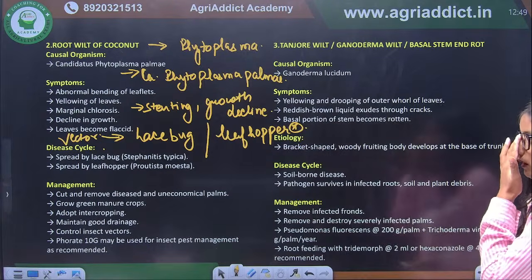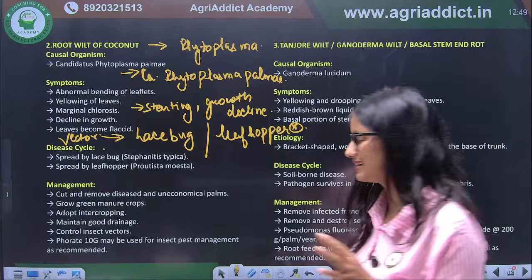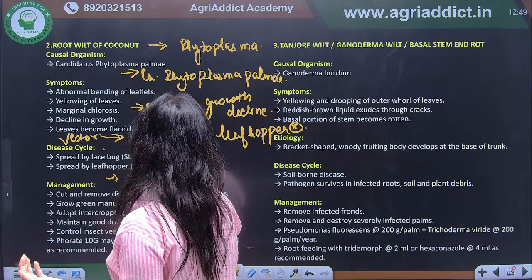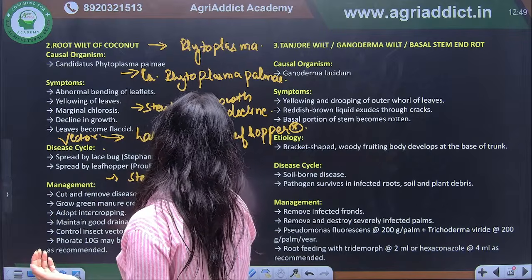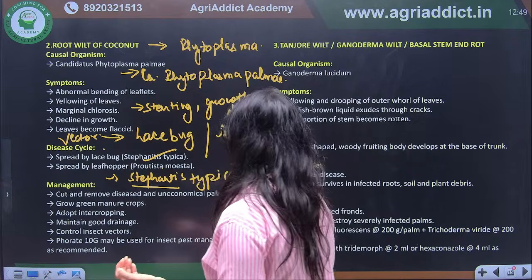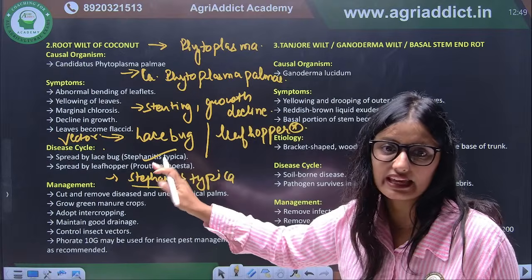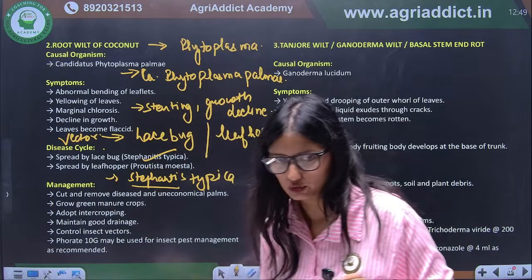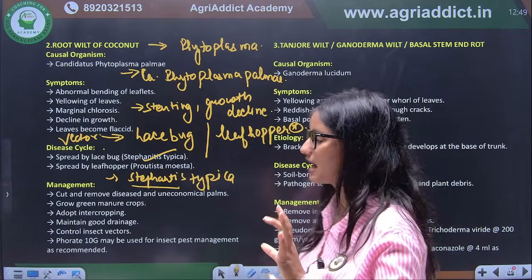Okay. And when we talk about lace bug, it is Stephanitis typica. Here also I have written it, but they will not go to this name of the vector. They will simply ask which of the following is the phytoplasma disease, or they can ask what the vector is.